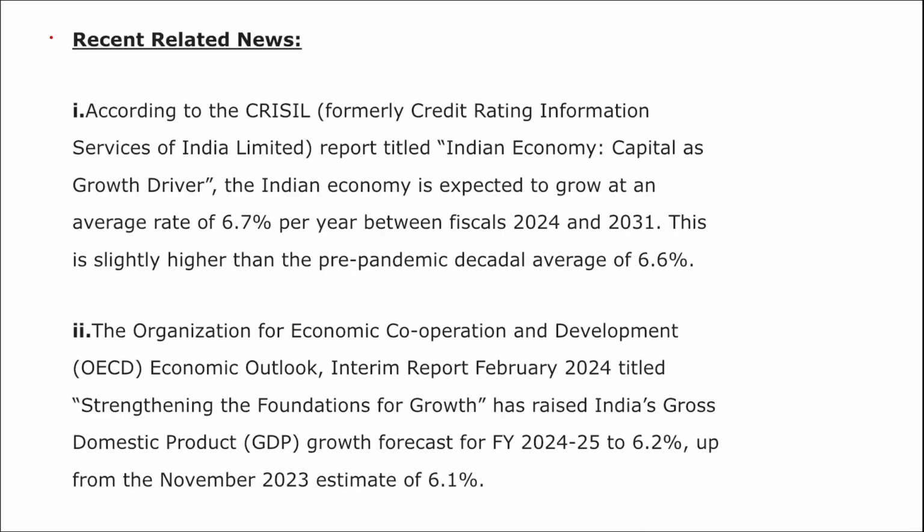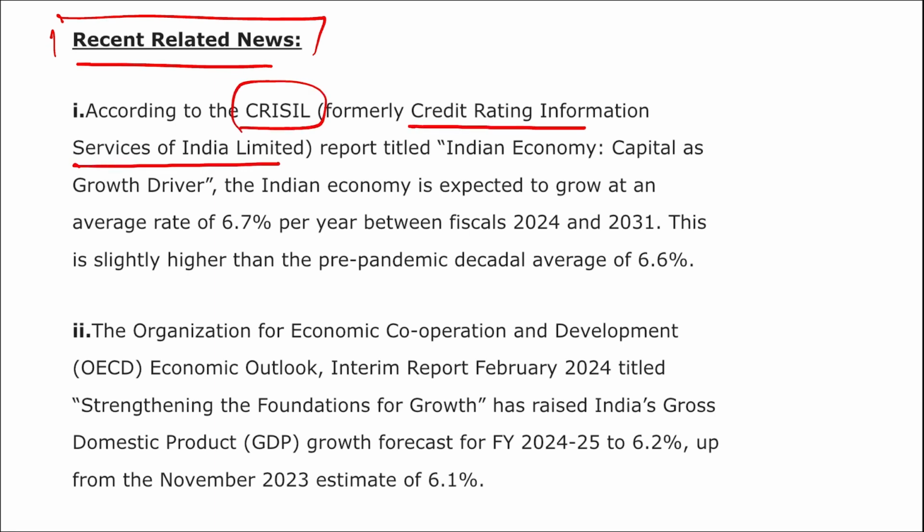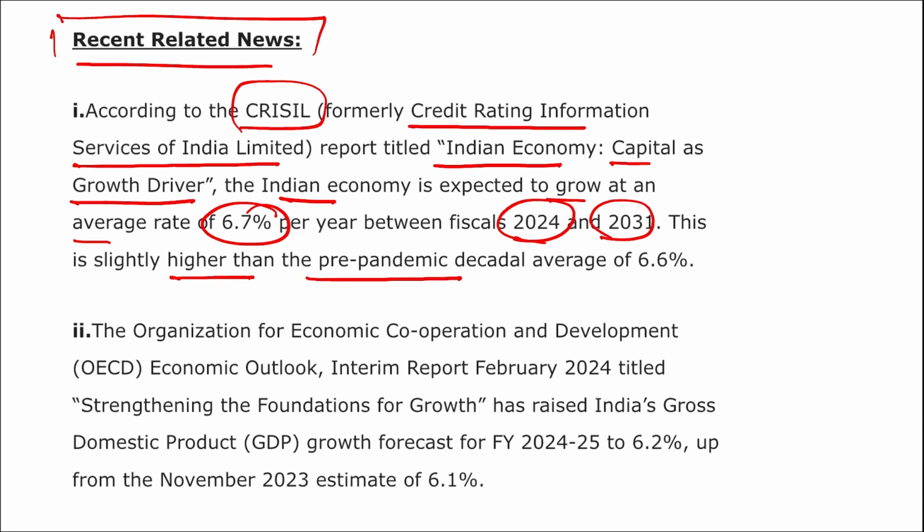Next, some of the recent related news. According to CRISIL, the Credit Rating Information Services of India Limited, in a report titled Indian Economy: Capital as Growth Driver, the Indian economy is expected to grow at an average rate of 6.7% between 2024 and 2031. This is slightly higher than the pre-pandemic decadal average of 6.6%.